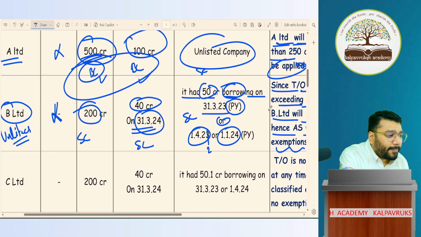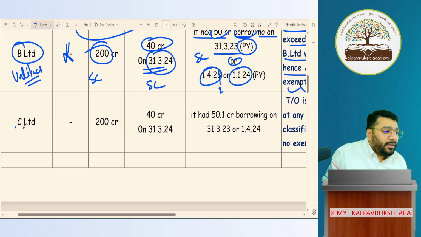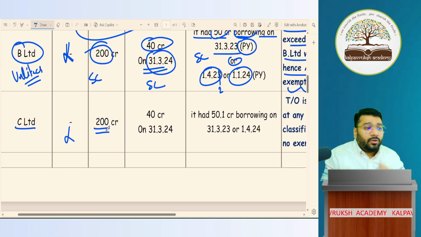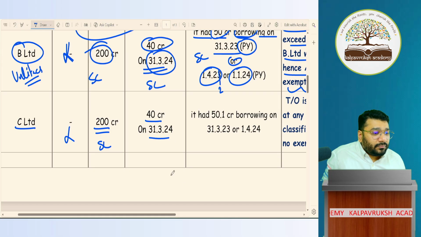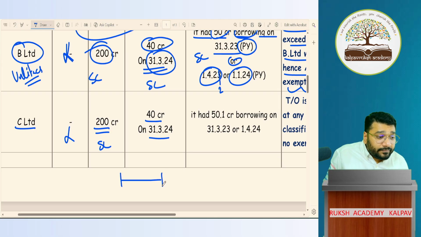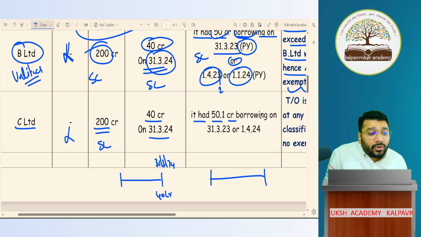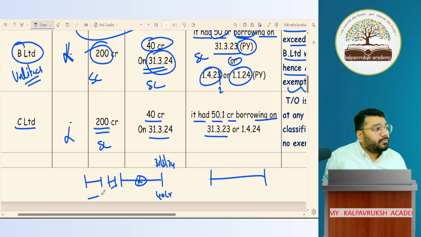Okay, now C Limited. Net worth not there. Turnover 200 crore, within 0 to 250 crore, small company. Borrowing at the end of the year, 31st March 24, is 40 crore. But it had 50.1 crore borrowing somewhere in the middle of the year, somewhere here or here. Somewhere it was having more than 50 crore borrowing.